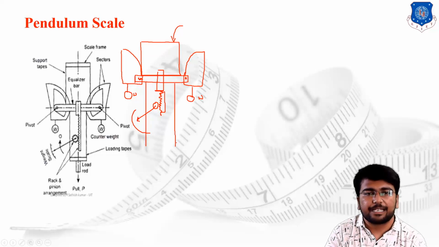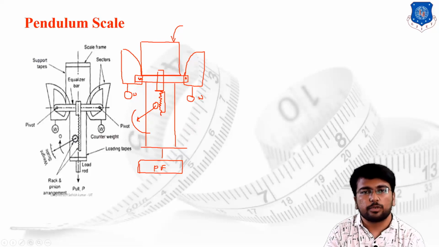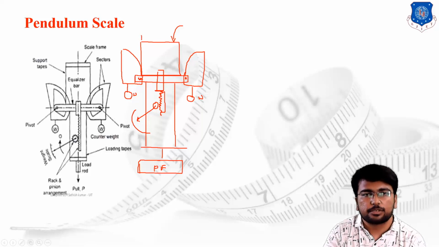A strip has been extended, and below the strip there is a platform provided on which the routine weight has to be placed. This is the platform. You can place the unknown mass over the platform, and the structure has been hung on the hanger. This is hung on the surface.